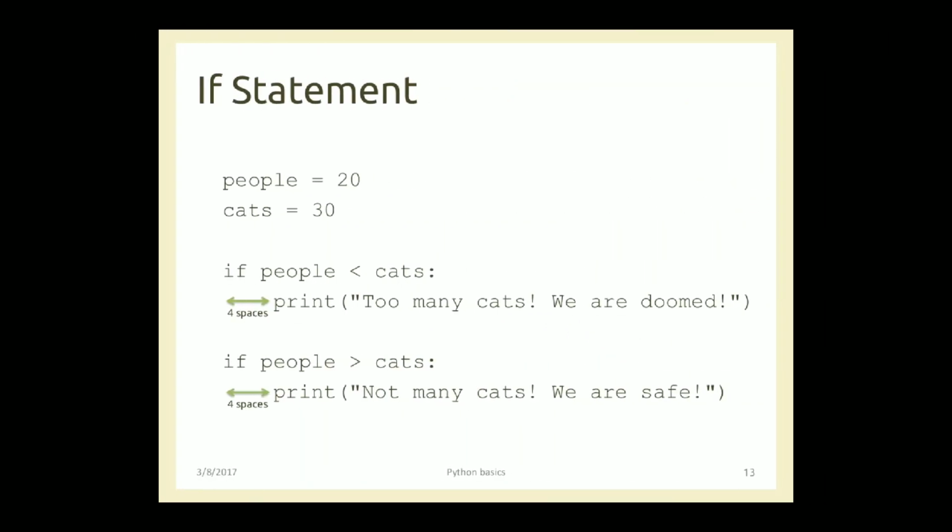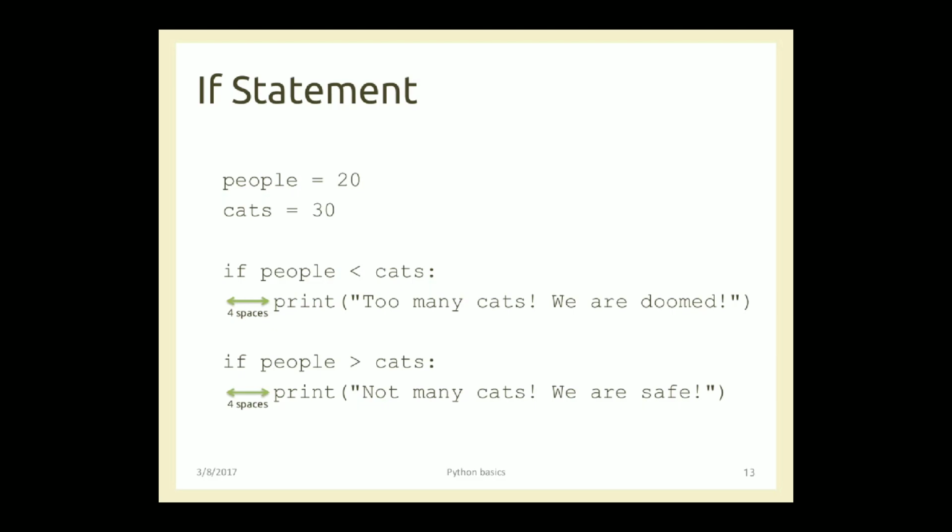Now coming to the if statement, the programs also we have discussed. So the if statement is actually comparing over here two variables. First variable is people having the value 20, second variable is cats having the value 30. So we are comparing, if people is less than cats, we put a colon. Once you put a colon, you press the enter, automatically Python takes you to the next line, leaving the four spaces.